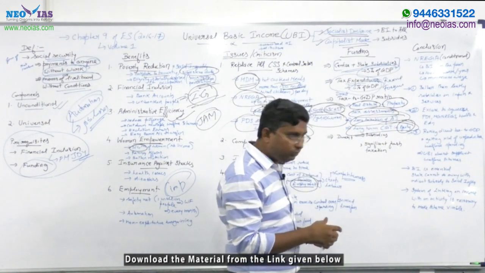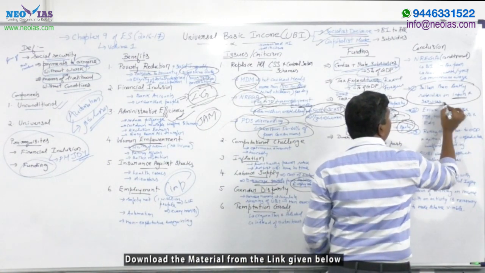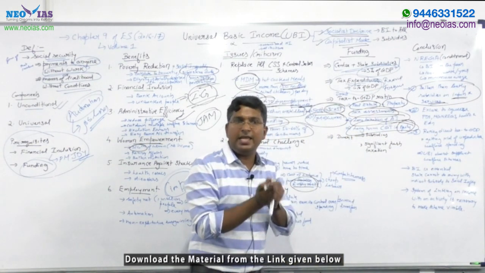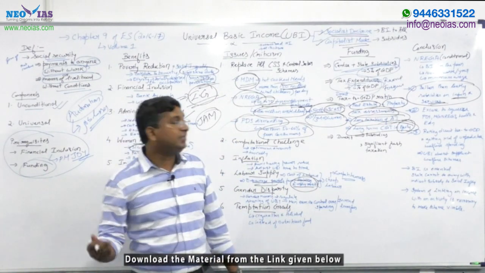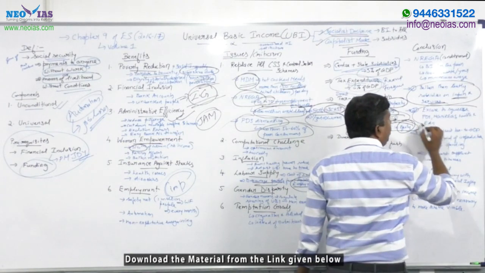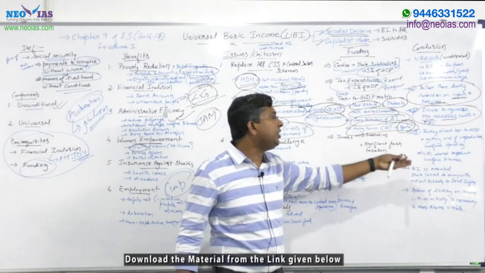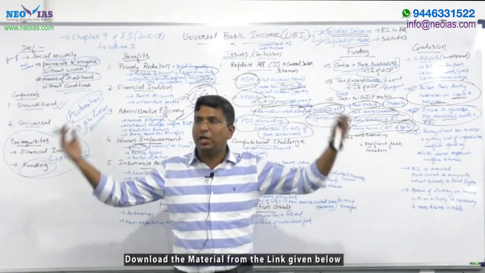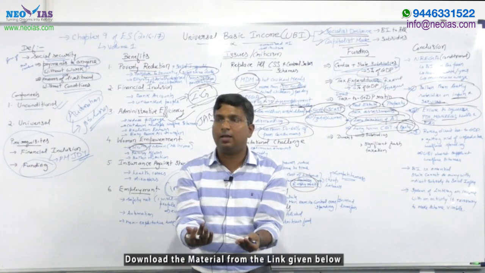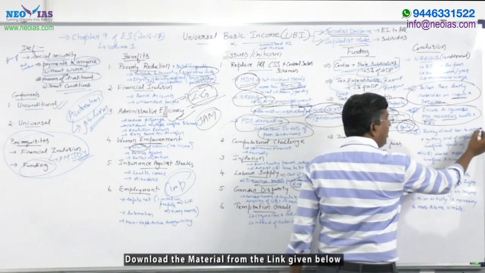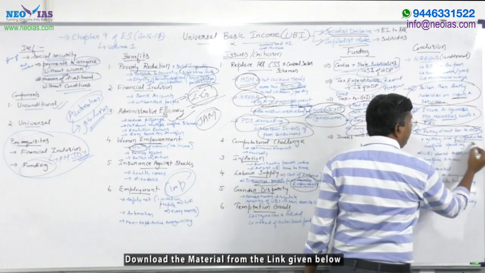The people who support UBI say that UBI is better than leaky subsidies on inputs and services. Those who are against UBI say that it is an excuse to squeeze government welfare expenditure like PDS, NREGA, health and education. So these were the two dimensions, people who support and people who are against it. But there is a third dimension, which is that the government, by raising the direct tax to GDP ratio and getting rid of unproductive welfare spending,